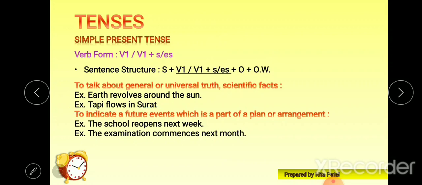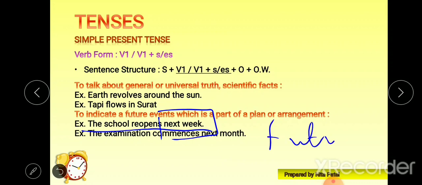Next, use to indicate a future event. To indicate a future event which is a part of a plan or arrangement, then also we can go for simple present tense. Now how? Let's see. The school reopens next week. Look at this word, next week. That means the upcoming week. Now it shows the future event.